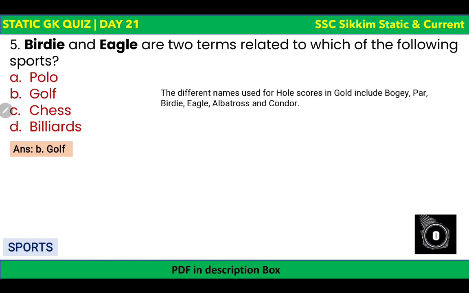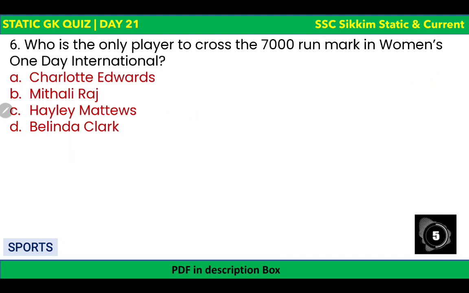As you can see, the different names used for scores on holes in golf include bogey, par, birdie, eagle, albatross and condor. All these are golf scores: bogey, par, birdie, eagle, albatross and condor. Remember other terms as well. I hope it is clear. Let's go to the next question.